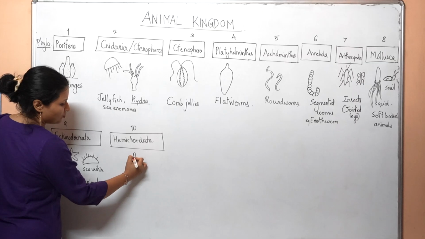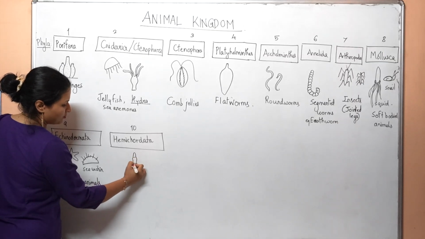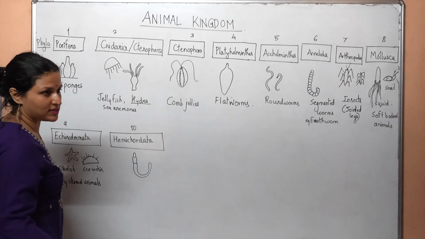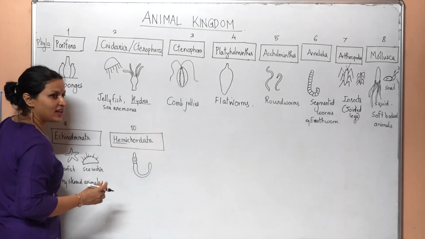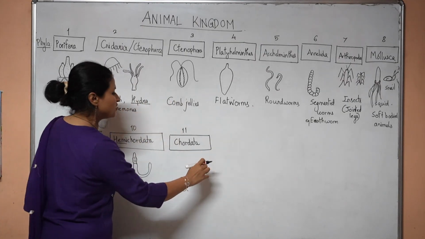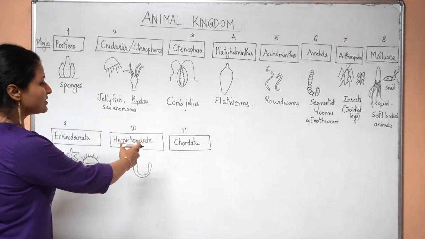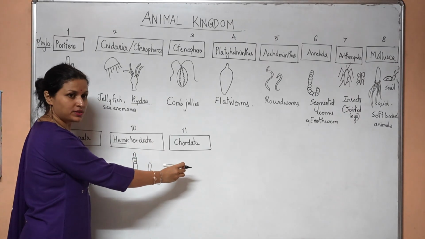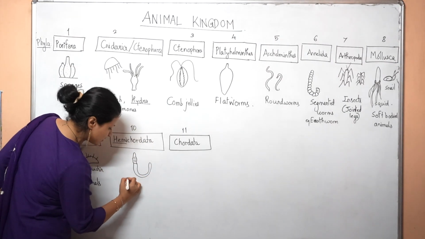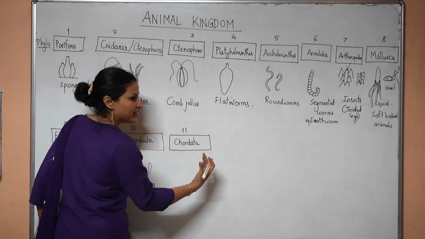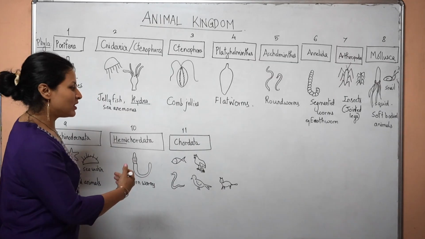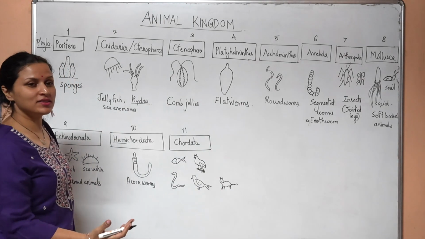This is the phylum to which some advanced type of worms belong to, which are very closely related to us. Hemi means half. They are like half chordates. Chordata is the final phylum to which we belong to, and these guys share half of our properties of the chordates. That's why they are called as hemichordata. These are called as the acorn worms. And in chordata, the fish, amphibians, reptiles, aves and the mammals belong to phylum Chordata, including the humans.